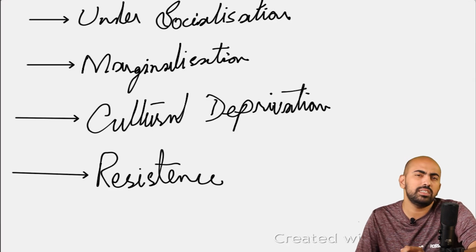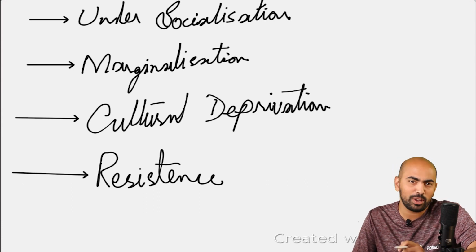Last but not least, the last factor behind non-conformist behavior is resistance. Actually, there are so many factors behind non-conformity, and here we are just covering a few. For example, you can talk about the failure of social control mechanisms. But as far as Chris Livesey's book is concerned, resistance is the last factor behind the reasons for non-conformity.